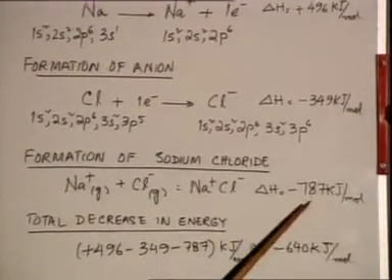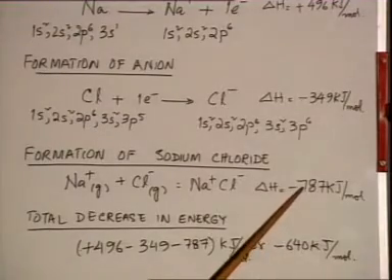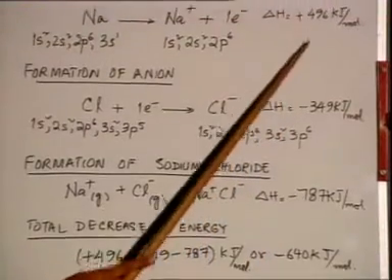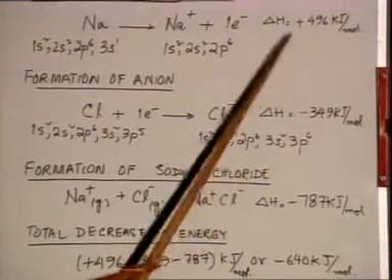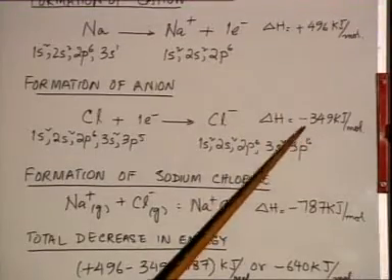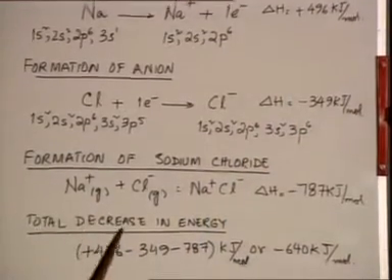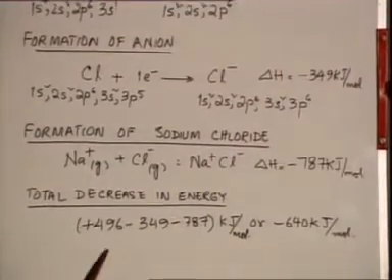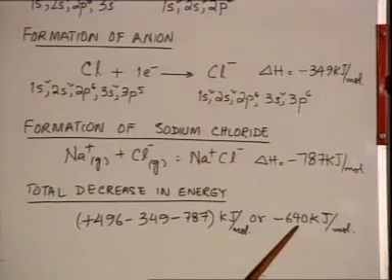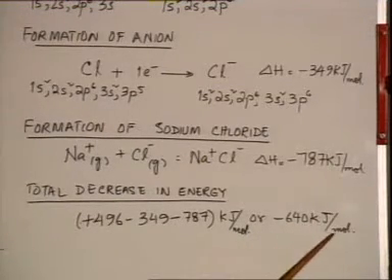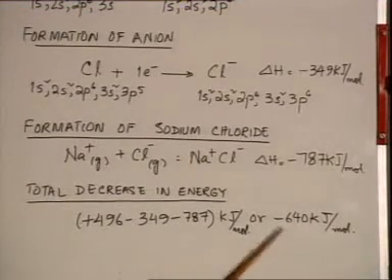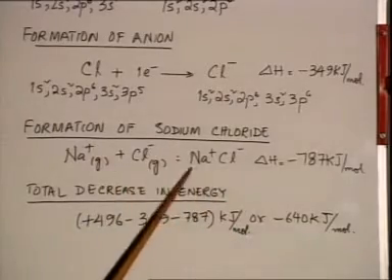You can see that this energy is more than to compensate the difference in energy between step 1 and step 2. So, total decrease in energy of the system is equal to 640 kilojoules per mole, which is released during the formation of sodium chloride.